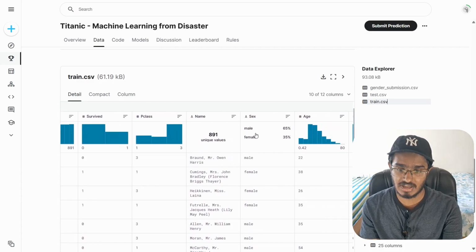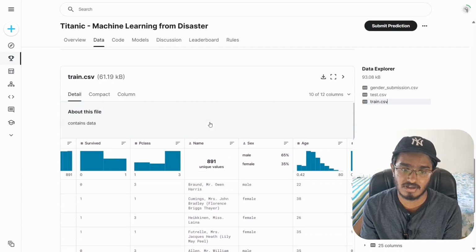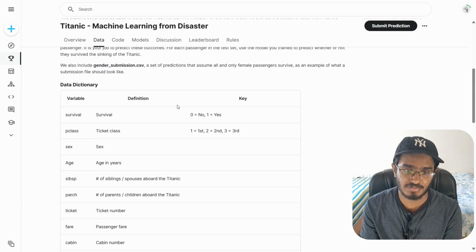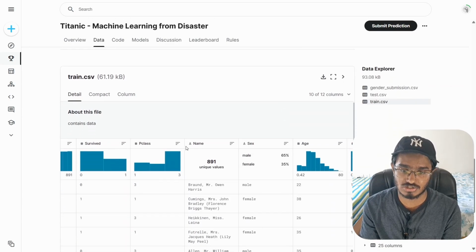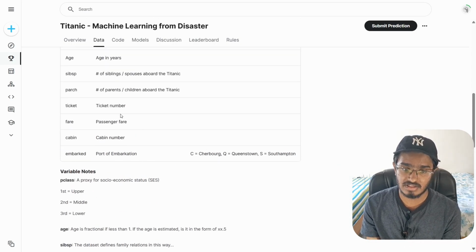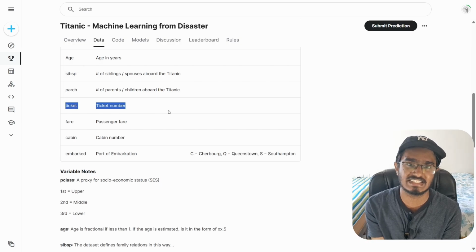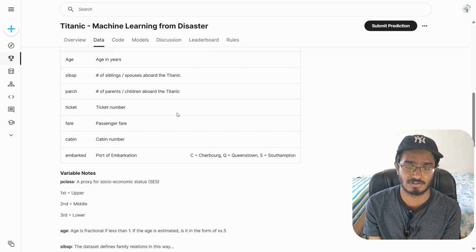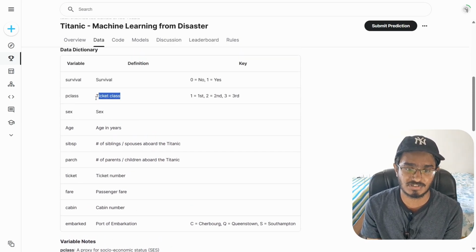Whereas if you come down and look at the actual data itself, if you look at the train CSV data, we've got a name column, and this column is not mentioned in the data dictionary. So what I feel is we can drop this column itself. This is not going to give us any value in terms of predictions. And again, for me, this ticket column also has the least amount of value, so I'm going to drop that off as well, because I've got more information from Pclass, and then I've also got the cabin number and the ticket fare that they have paid.